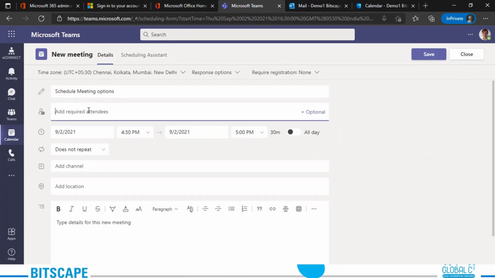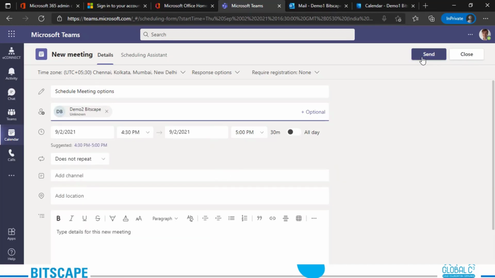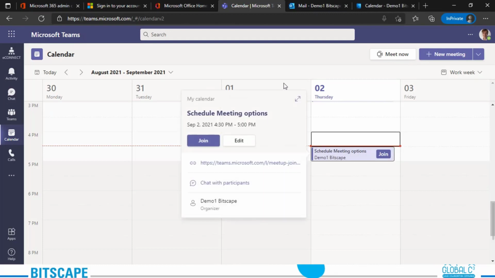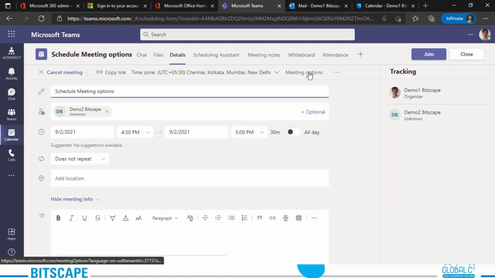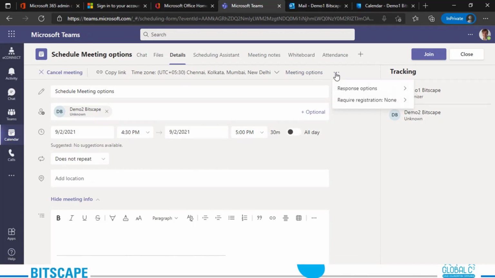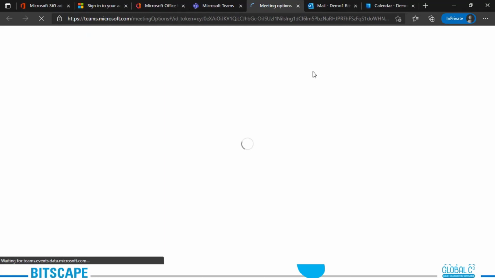I'll be showing the meeting options to you, and let me put down one of the attendees and just hit send. So this is how we have scheduled a meeting. Now let me expand this. I expanded this view, and now you can see I'm getting an option known as meeting options. This is usually visible under the three dots if you are using the desktop version. Since I'm currently using the web version, I can see it right here on the top. So I'll be going to meeting options now.